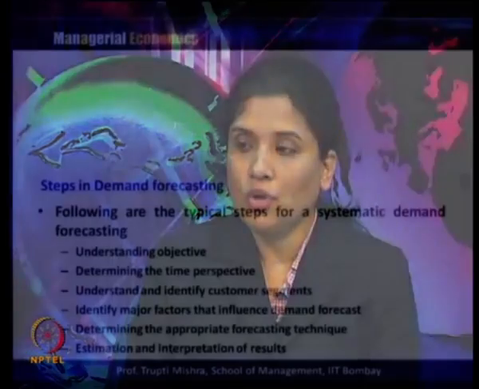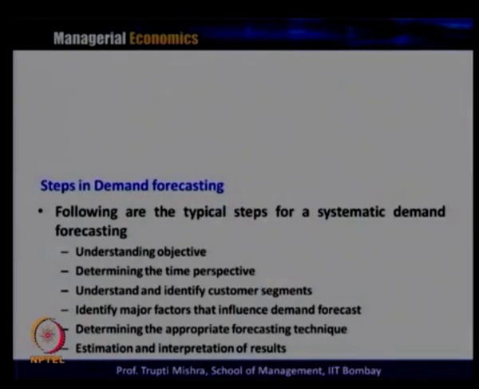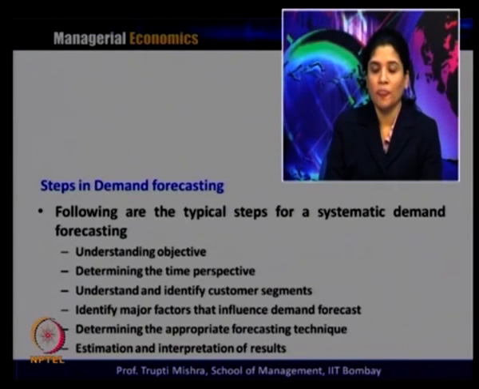Now, these are the steps for demand forecasting, because if you look at it, it's a very exhaustive process, and the following are the typical steps for a systematic demand forecast. What is the first step? The first step is to understand the objective.